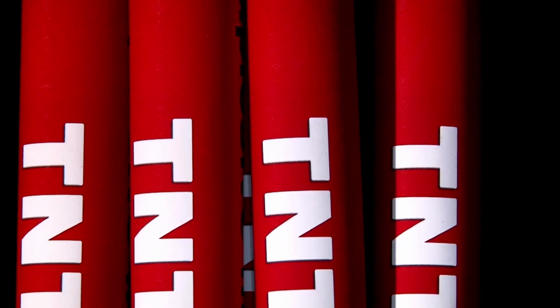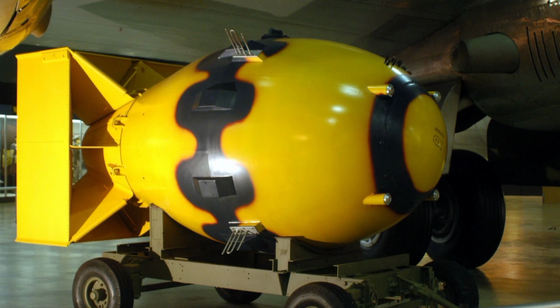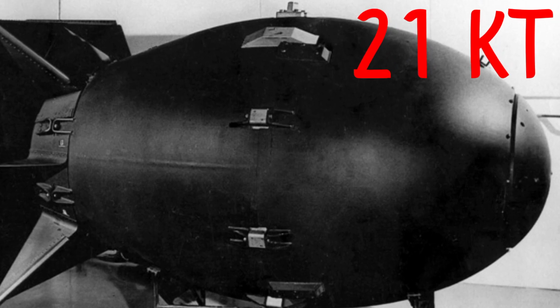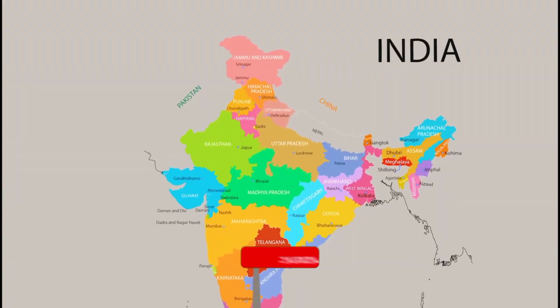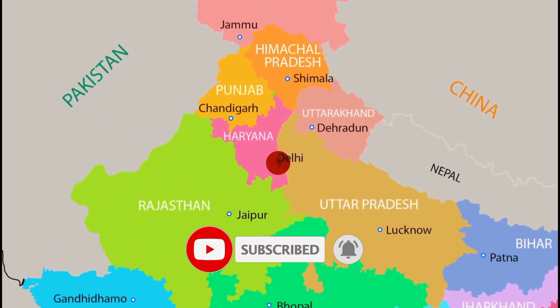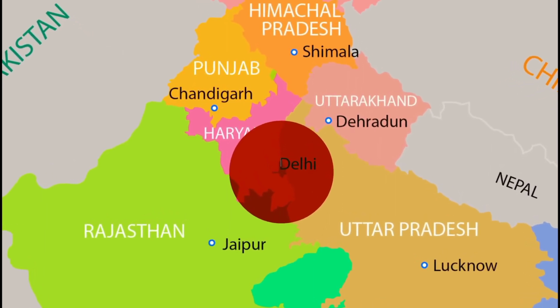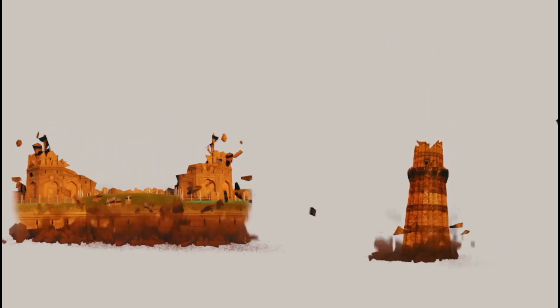The destruction caused by this tiny needle is the same as a 43 kg TNT bomb. For comparison, the nuclear bomb dropped at Nagasaki was 21 kilotons of TNT, which means the needle will be as powerful as two Fat Man bombs dropped at Nagasaki. For example, if this needle hits the center of the Indian capital New Delhi with this amount of kinetic energy, the areas of New Delhi, some parts of Noida, Ghaziabad, Haryana and Punjab will be converted into ashes in seconds, and all the Indian historical monuments near that area will be destroyed.